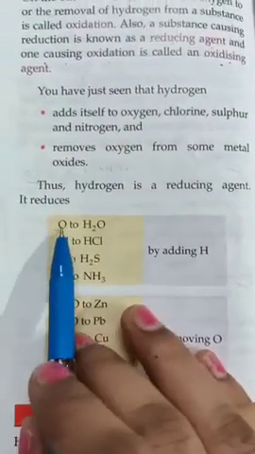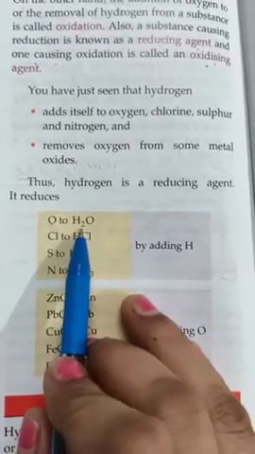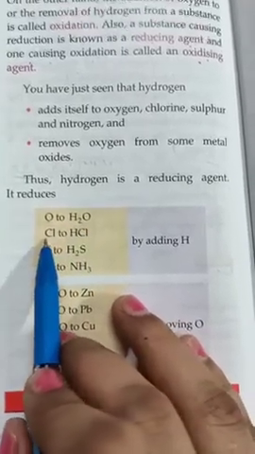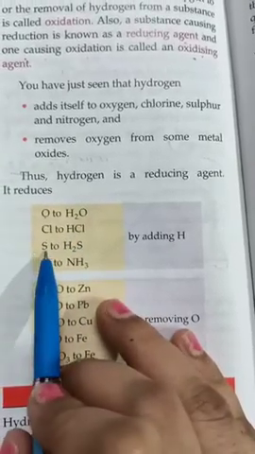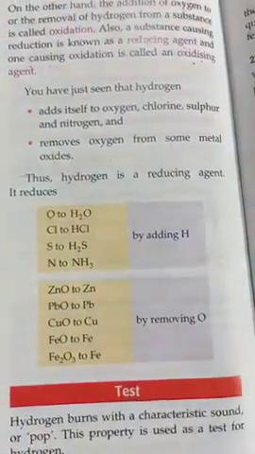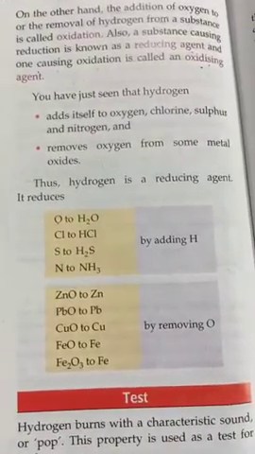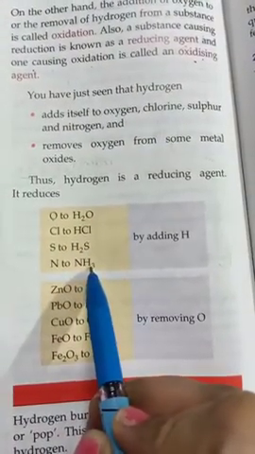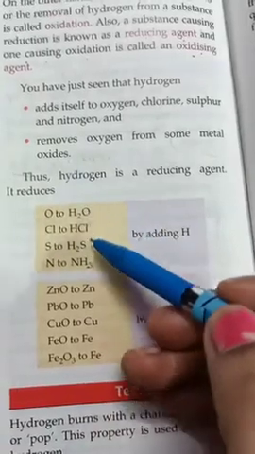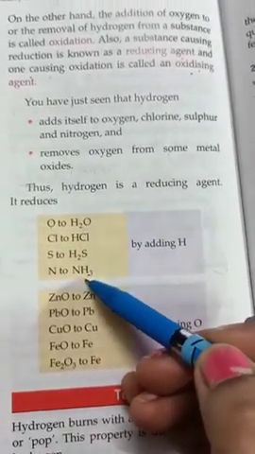Here you can see, if oxygen changes into water, there is addition of hydrogen. When chlorine changes into HCl, there is addition of hydrogen. Sulfur changes into H2S by adding hydrogen. Nitrogen changes into ammonia by adding hydrogen. So you can see in all of these there is addition of hydrogen, and all are reduction reactions.